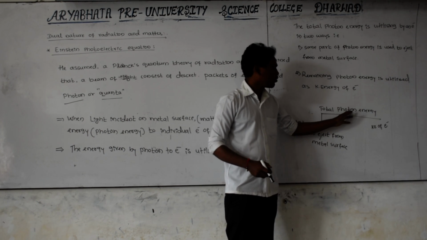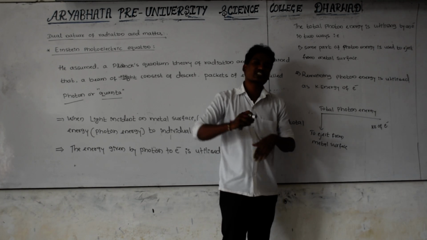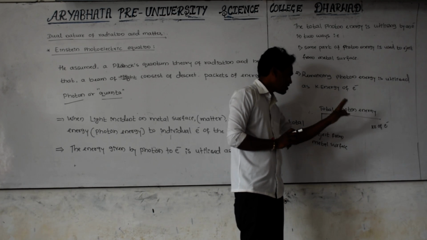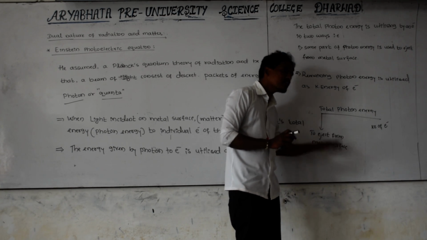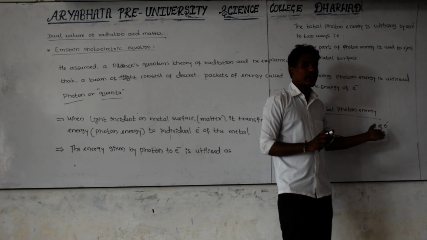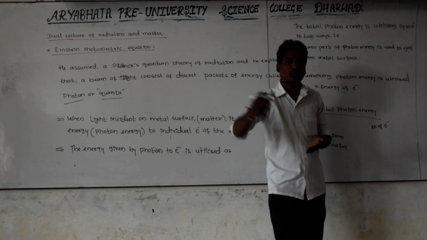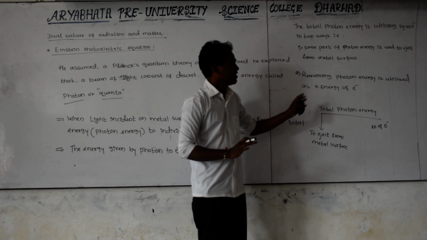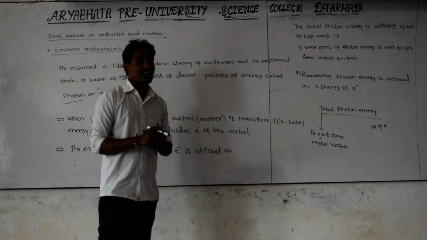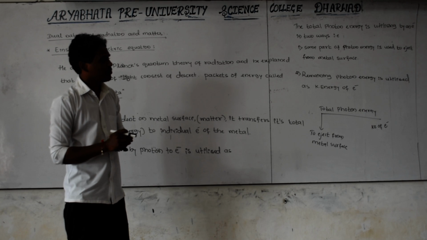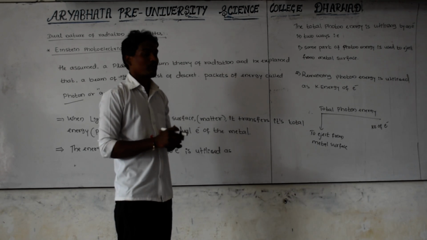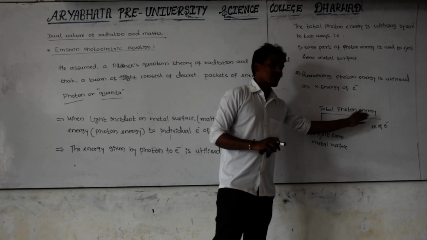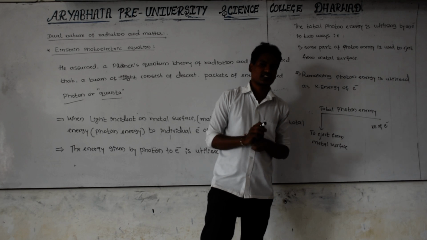That's why, with the total photon energy, one photon gives its total energy to only one electron. That one electron uses its total energy for two processes: one just to eject, and another, as I said, kinetic energy. In order to move from one point to another point, it has to receive some amount of energy. That energy is called kinetic energy. This is the energy given by the photon that is utilized by the electron in two ways: just to eject, and another part of the energy is utilized as kinetic energy.